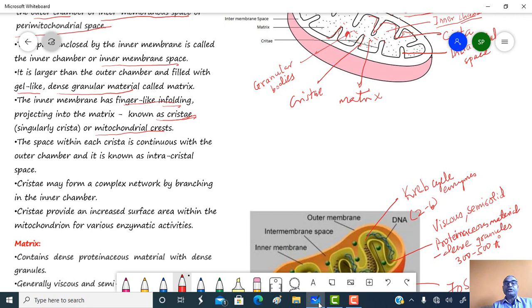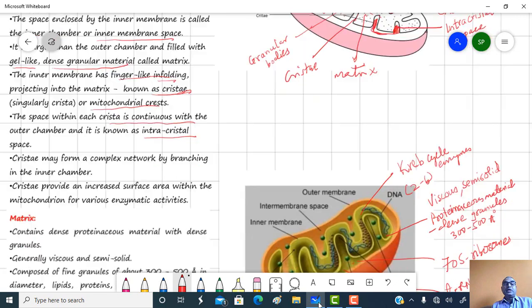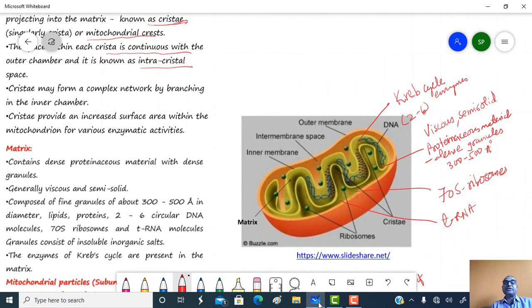The space within each crista is continuous with the outer membrane space, and this space is called the intracristal space. Cristae may form a complex network of branching in the inner chamber. Here this one is the outer membrane, this one is the inner membrane, and the inner membrane forms such ingrowths.